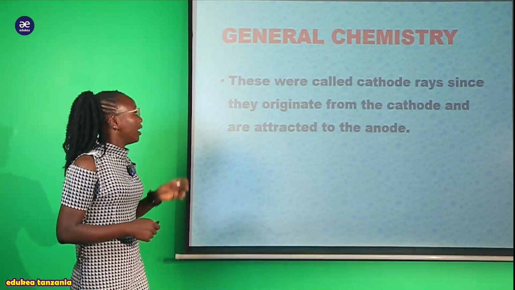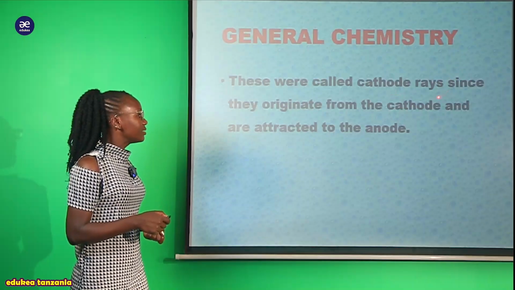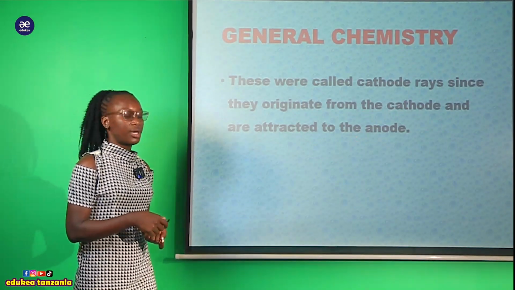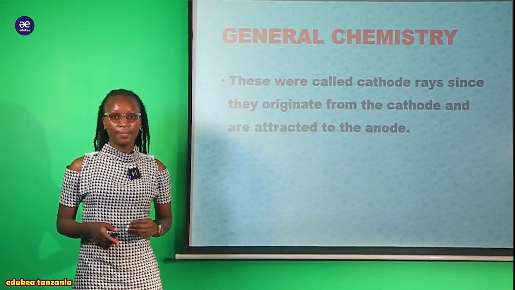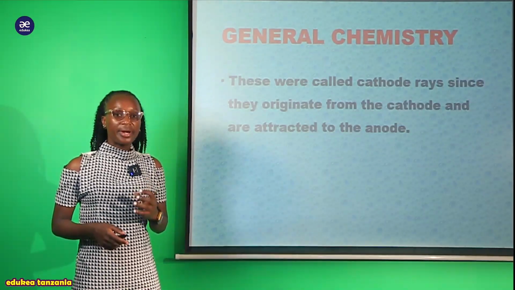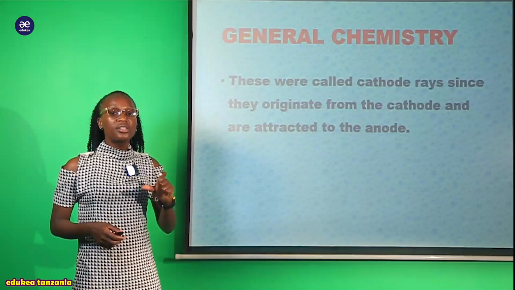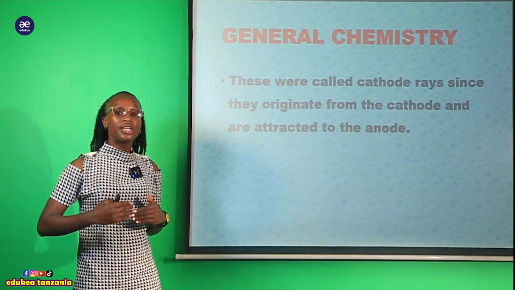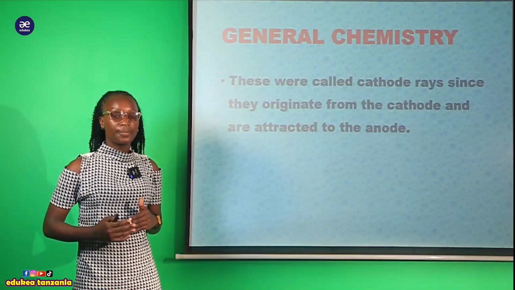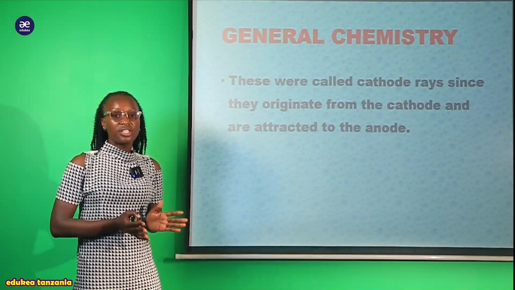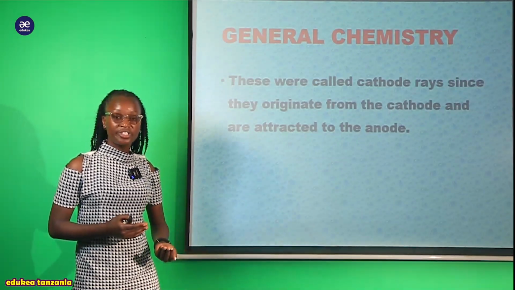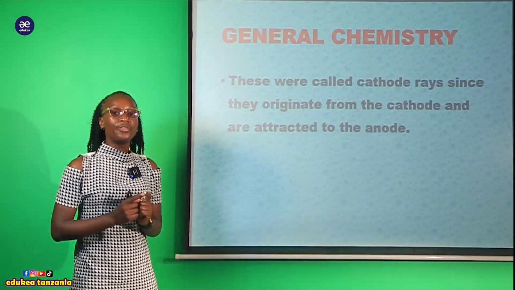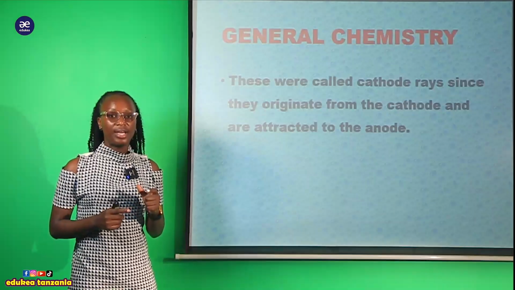These were called cathode rays since they originate from the cathode and are attracted to the anode. So why were they called cathode rays? They were called cathode rays because they originated from the cathode plate or cathode electrode and they tend to move toward the what? Anode. Since they originated from the cathode, are they negatively or positively charged? Here we come to the conclusion of the discovery of the electrons.